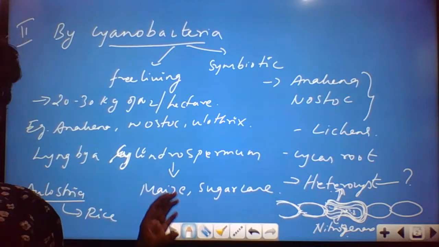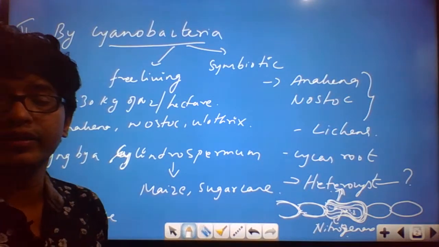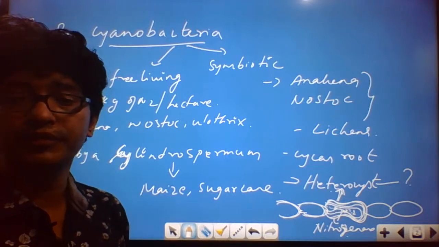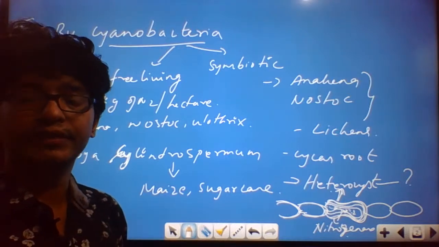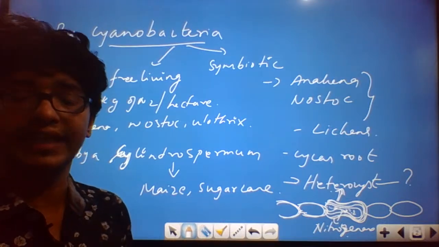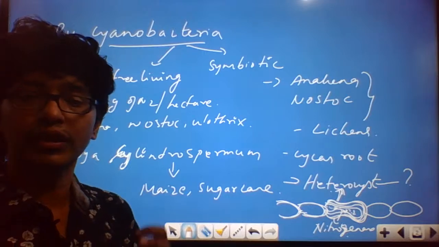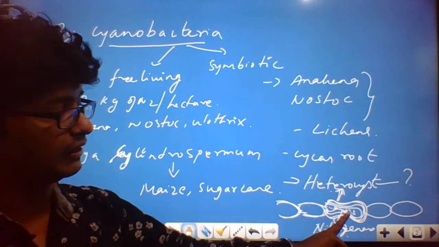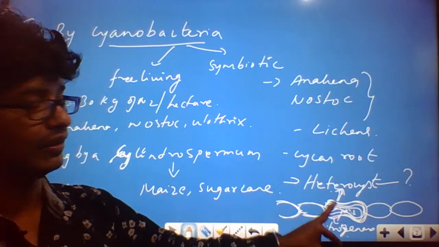In other cases, when you talk about root nodule formation, like Rhizobium, we'll discuss leghemoglobin, how it forms with the bacteroids, because it acts like an oxygen scavenger. We'll discuss that when we come to root nodule formation. But in the case of algal species, you could see the special type of cells we call heterocysts.